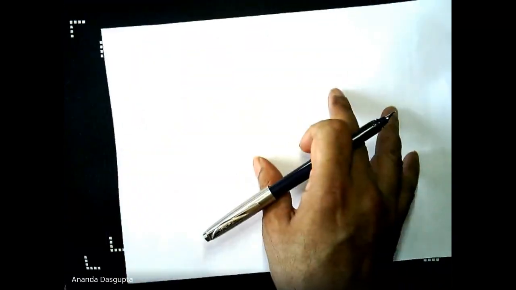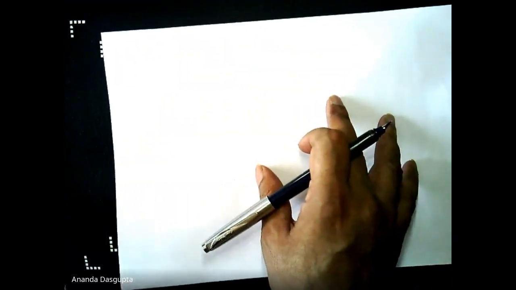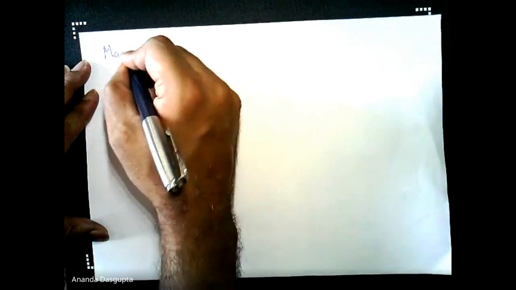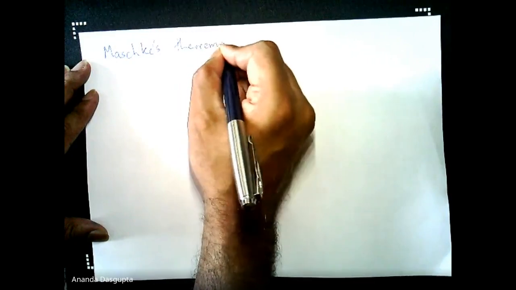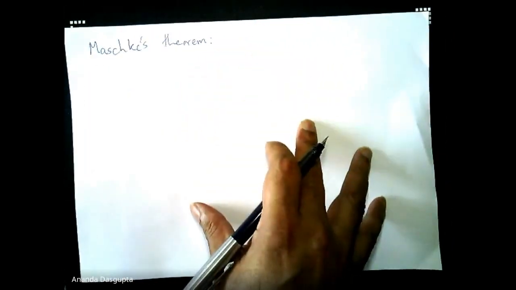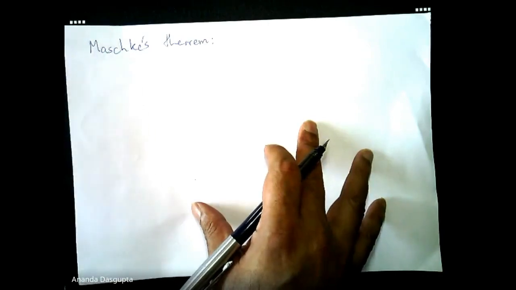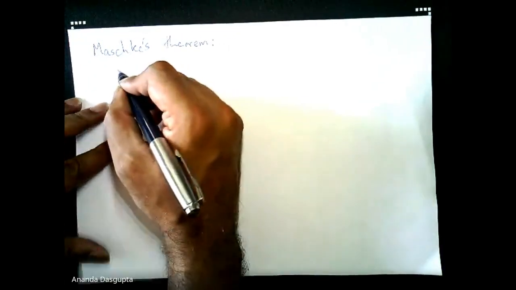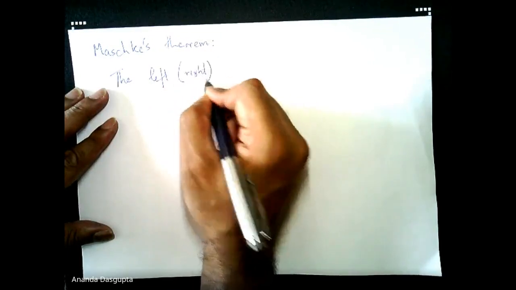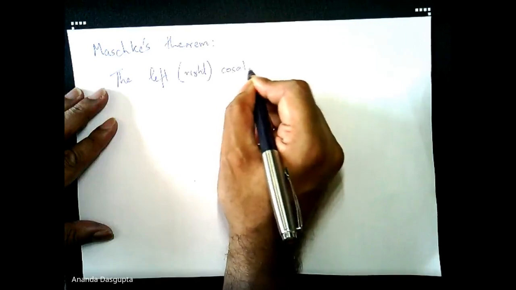Okay. So then comes a theorem about cosets, which, by the way, is named after Maschke, M-A-S-C-H-K-E, if I remember correctly. There are various versions of this theorem which you can find in books. They are mostly equivalent versions, but the version we will go in for is one of the simplest. And this also works for right cosets, so I'll just put this in a bracket here.